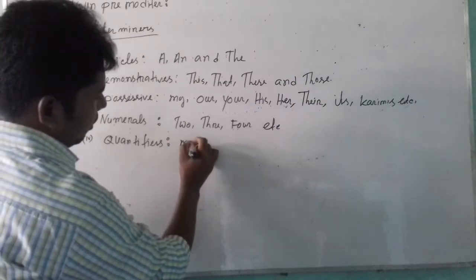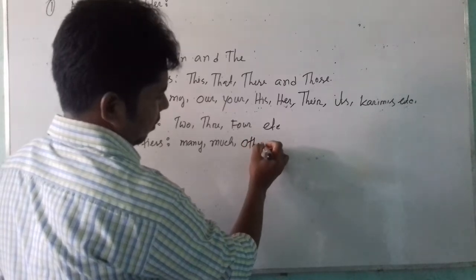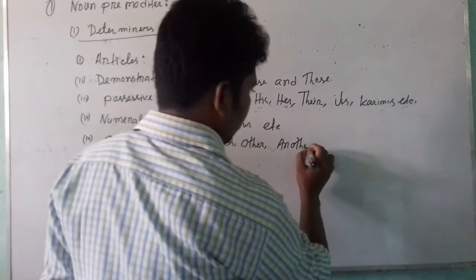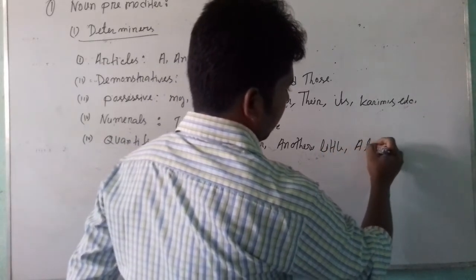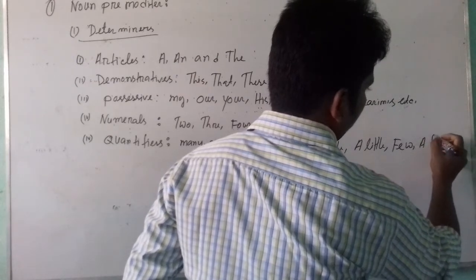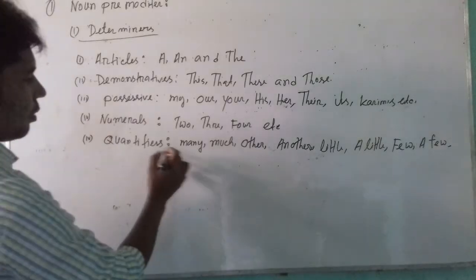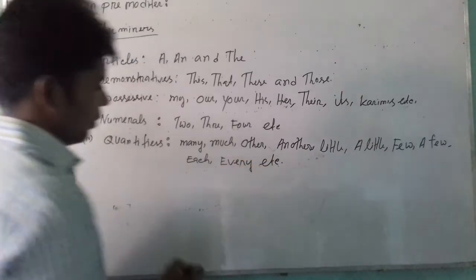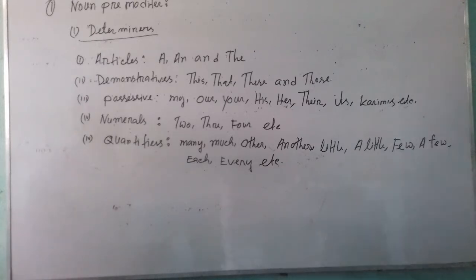Quantifiers: many, mass, other, another, little, a little, few, a few, every, etc. These are the determiners, and these determiners play an important role in English grammar to modify nouns.